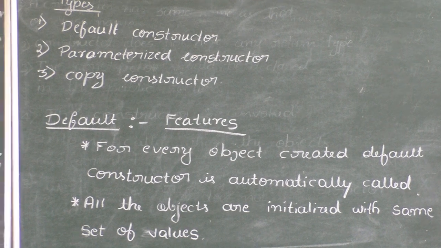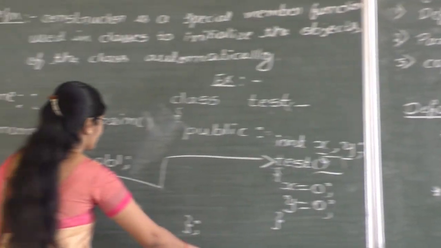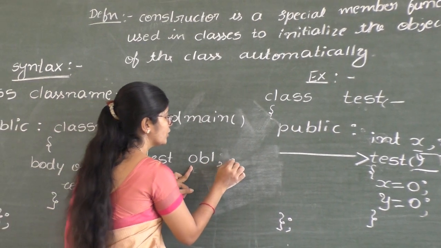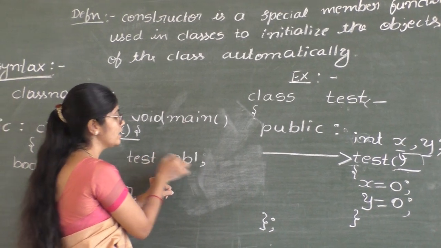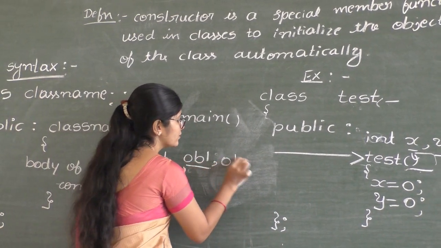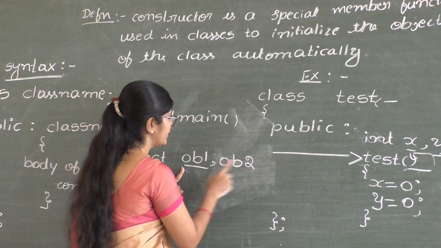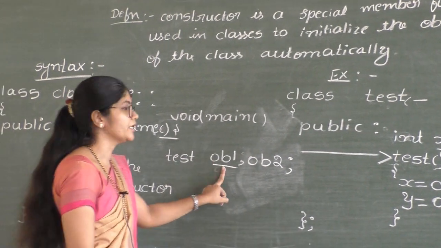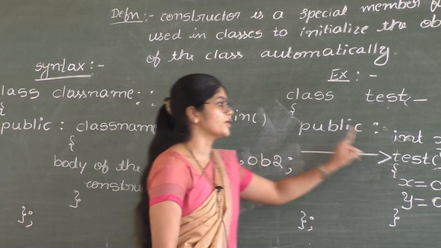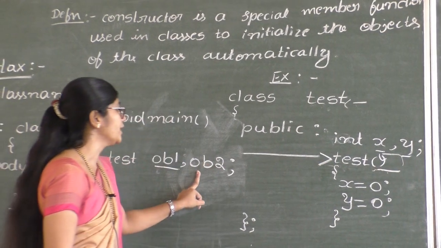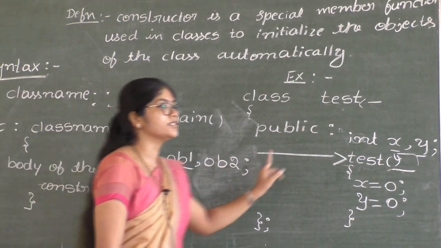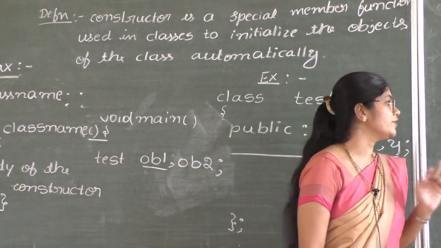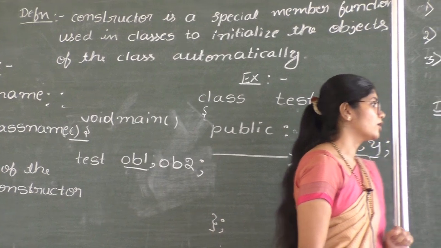We can create more than one object for the class. For example, tester OB1, I am going to create two objects for the class tester. First object is OB1. Then I have created another object OB2. What happens now? When I create object OB1, constructor function is automatically called. When I create another object OB2, again constructor function is automatically called. So for every object created, default constructor is automatically called.